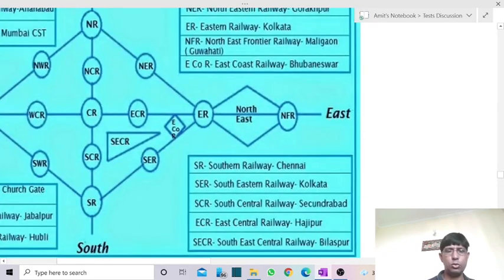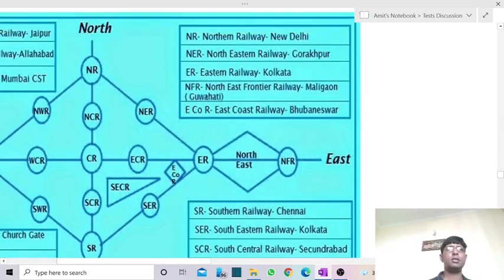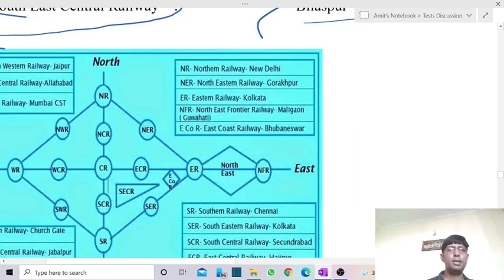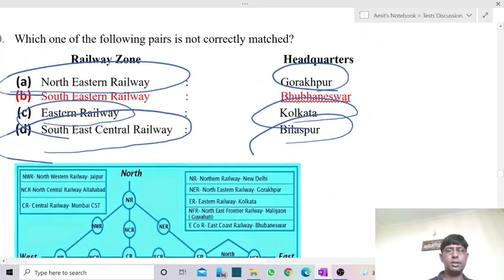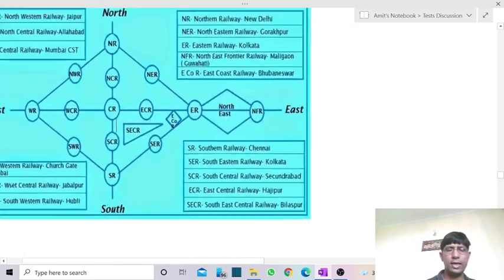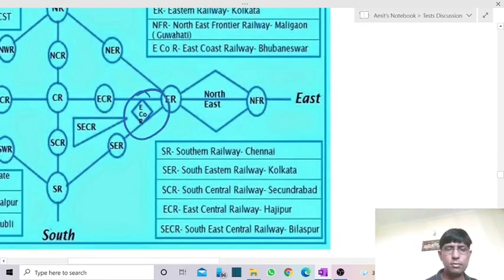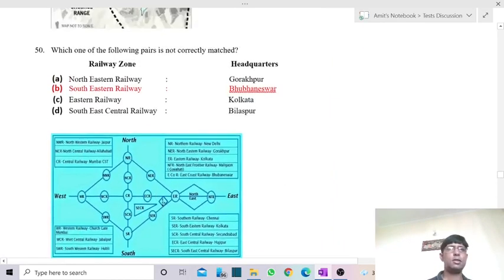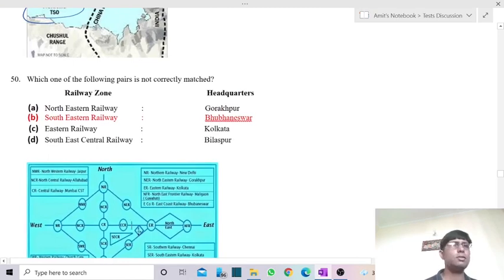But Bhubaneswar is not the headquarters of Southeastern Railway. We have the headquarters of East Coast Railway in Bhubaneswar. So the pair which is not matching, of course, is B.